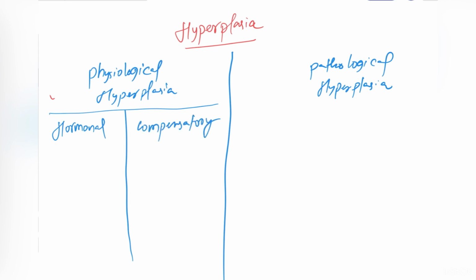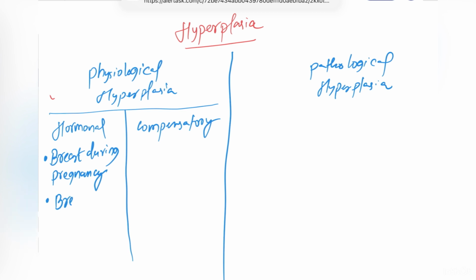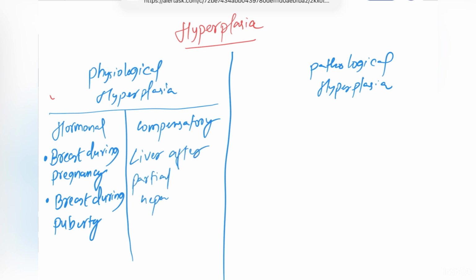So what is the example of hormonal? Breast during pregnancy. During pregnancy, the breast will undergo hyperplasia. That means the cells which is present on the breast will increase its number. And the next example is breast during puberty. So what is the example of compensatory? It is liver after partial hepatectomy. If we will remove one lobe of the liver, then there is no any problem. The liver can undergo division and hence it will be formed fully.